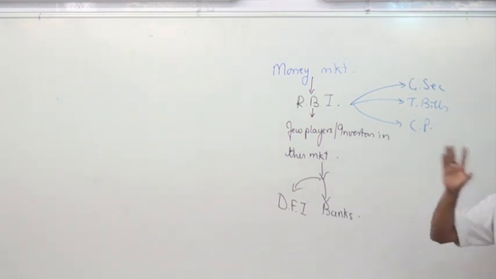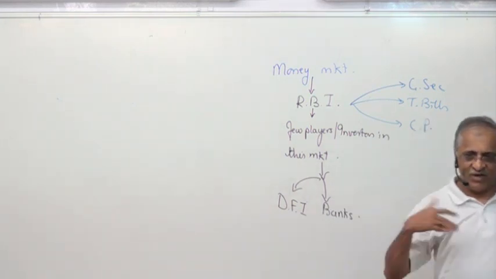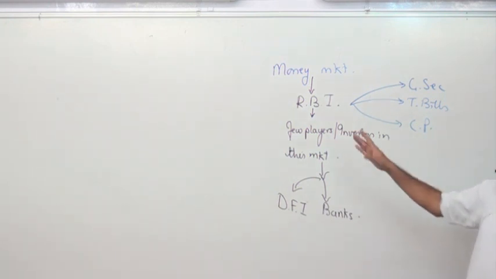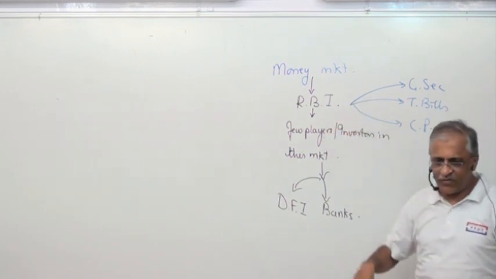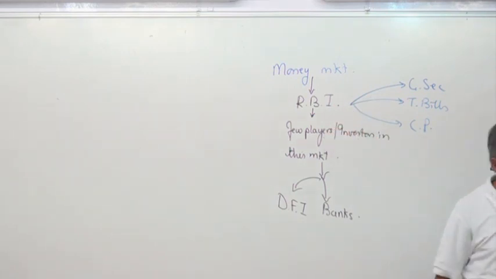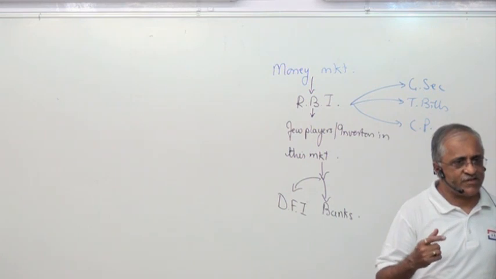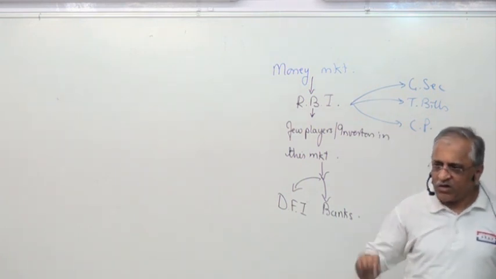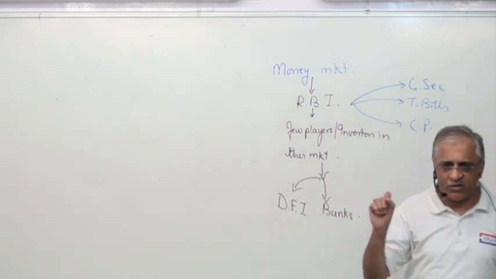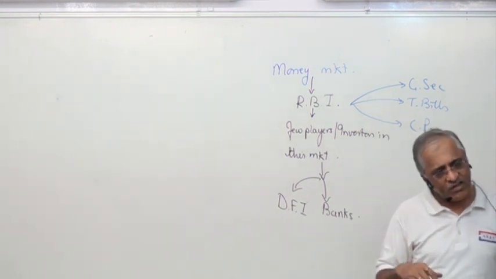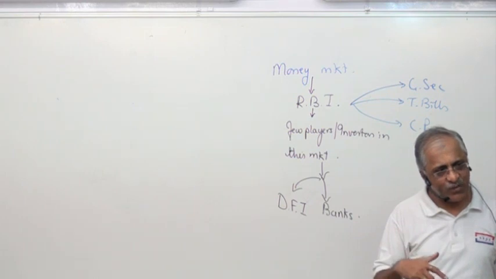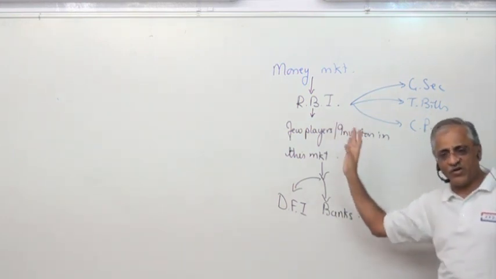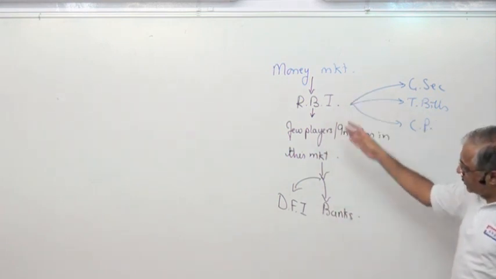You got a table for that T-bill. Every Wednesday, Friday, how many issues are there, and RBI raises this money not for itself. You see, advertisements are there in Economic Times. T-bills, etc., 500 crores, 1000 crores, whatever. Government of Maharashtra, 400 crores, Government of Gujarat. And they auction it that day, and they raise money like this. RBI raises money for central government and state government. So this is a money market.